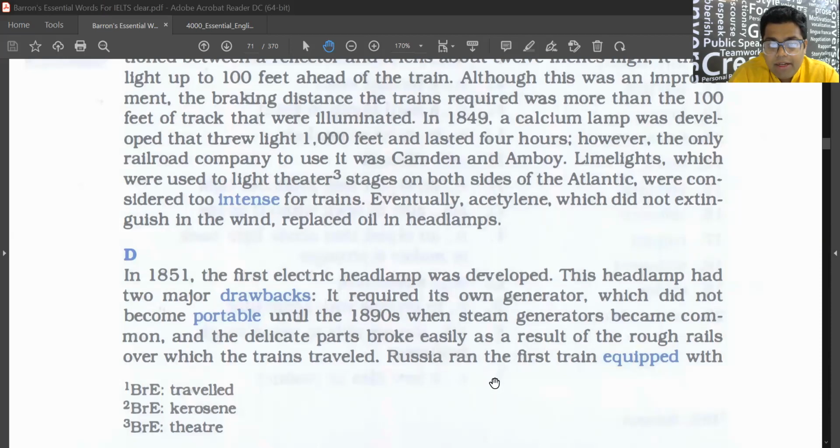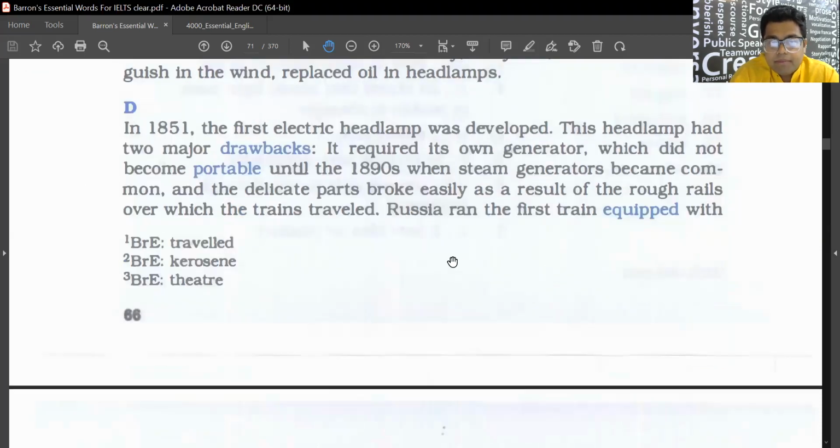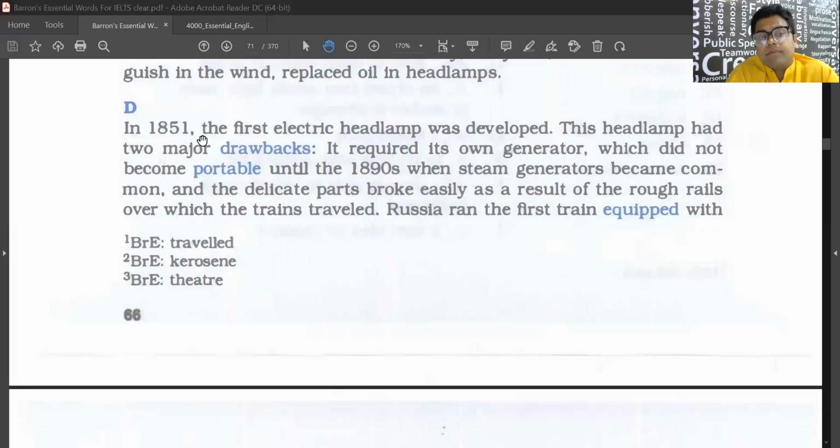Okay, Jasmine, can you read D paragraph? Sure. In 1851, the first electric headlamp was developed. This headlamp had two major drawbacks. It required its own generator, which did not become portable until the 1890s when steam generators became common. And the delicate parts broke easily as a result of rough rails over which the trains traveled.